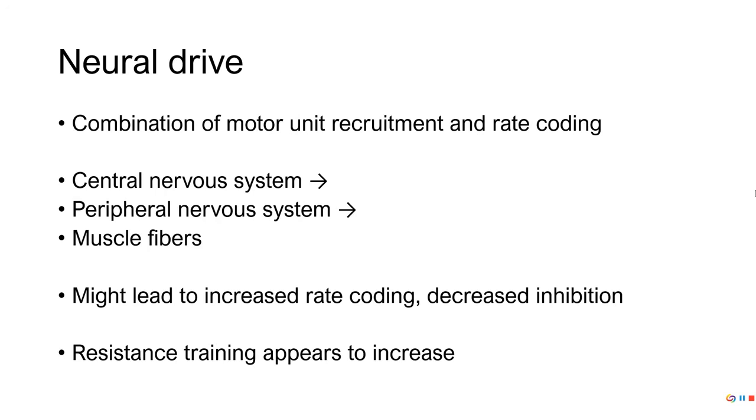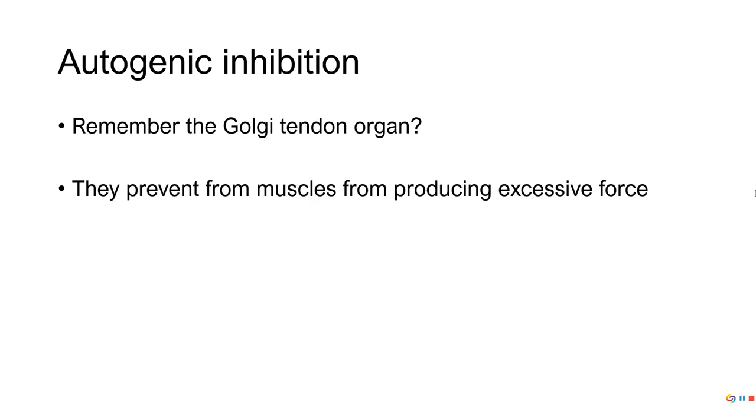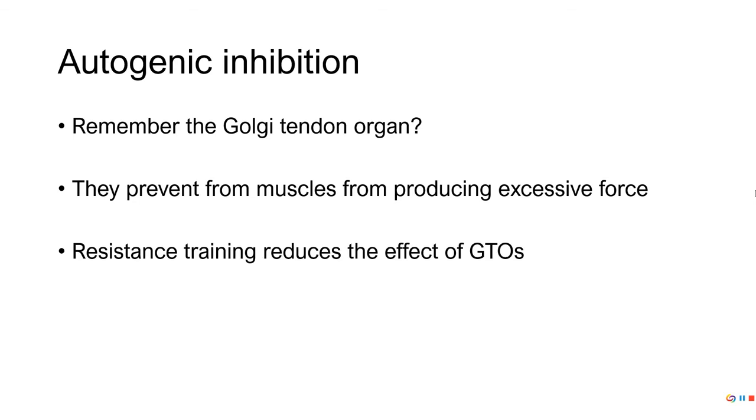Do you remember autogenic inhibition? We have the GTO, or Golgi tendon organ, and its job is to prevent the muscles from producing excessive force. It's like I give somebody a heavy box, and instead of trying to carry that heavy box, they just drop it because it's too heavy. We're not trying to injure our muscles. Well, with autogenic inhibition, we basically turn off the GTO, and so we're able to produce greater force than normal.